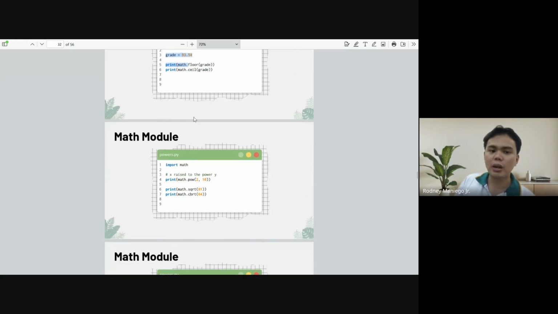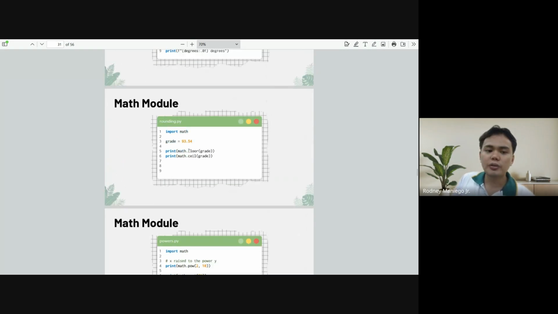So, different uses of the math module. There are different ways of rounding numbers, depending on the needs of your program. For a number, what would be the best rounding? For example, the passing is 75 and your grade is 74.21. What rounding function would you want? Is it math.floor or math.ceil?